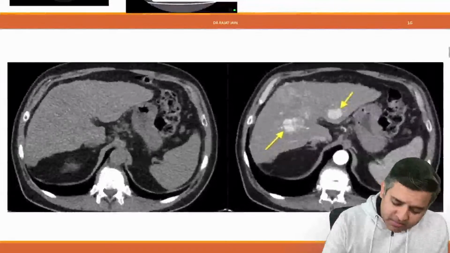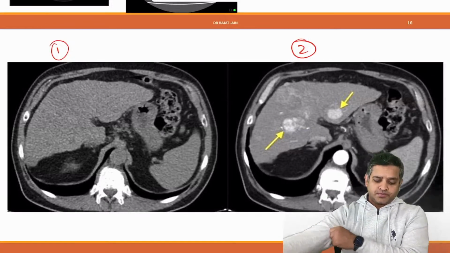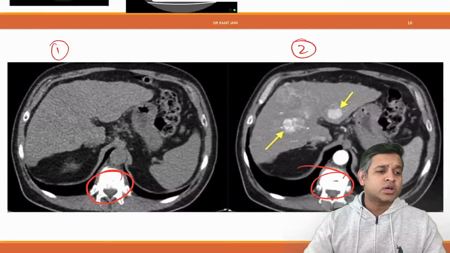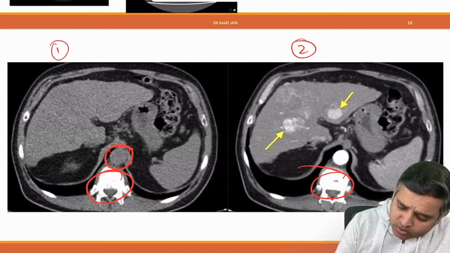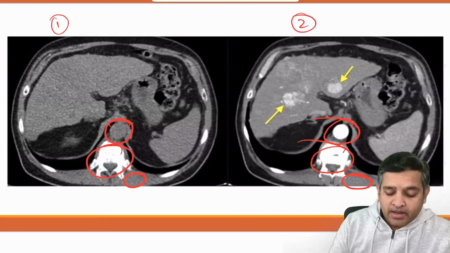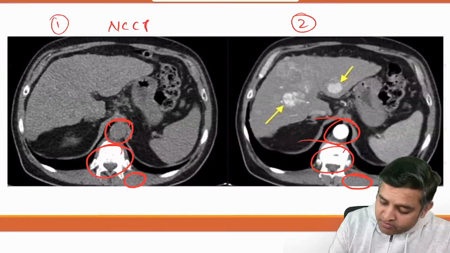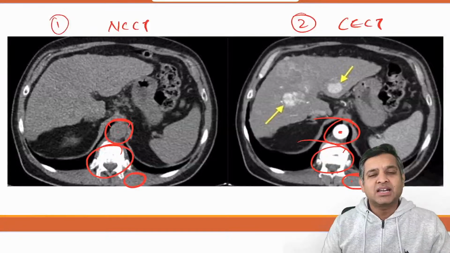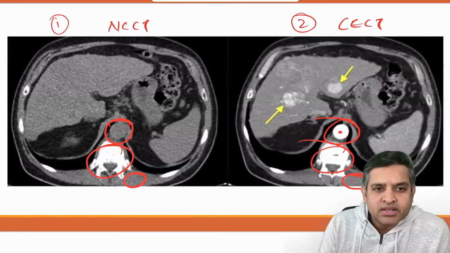All right. Now who will tell me, image number 1, image number 2, which one is CT? Cortical bone is white, and that is why always remember, if the cortical bone is white, it is CT. So both are CT. But what I want is to look at the aorta in these two images. Always compare the aorta with the muscle. If the vessel and muscle are of the same color, it's a non-contrast CT. If the vessel is whiter than the muscle, then it's a contrast enhanced CT.